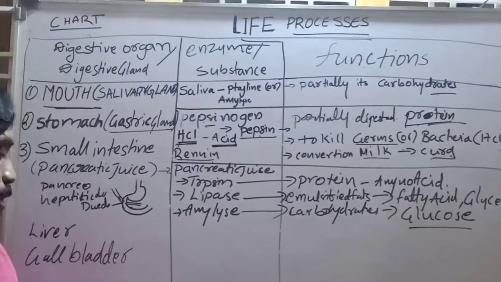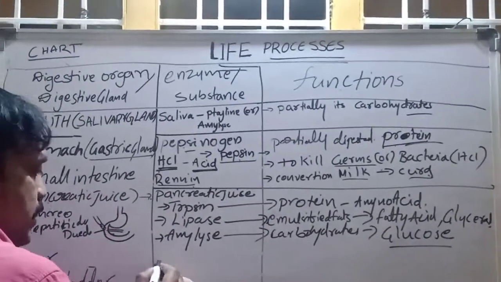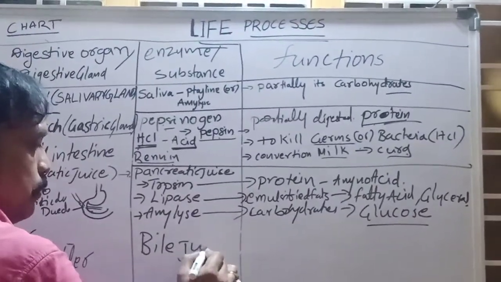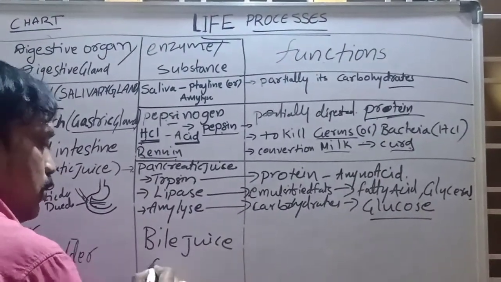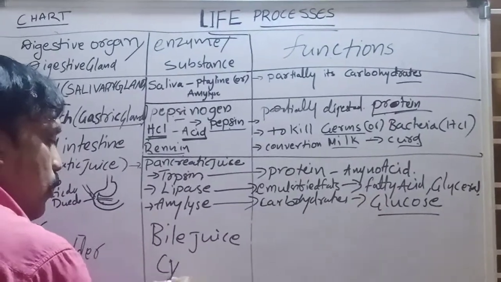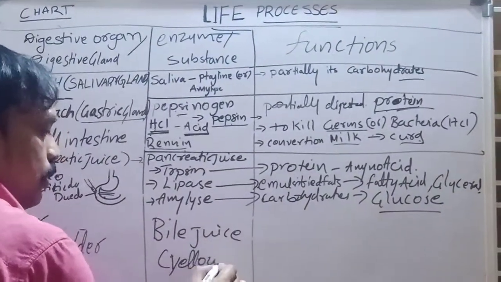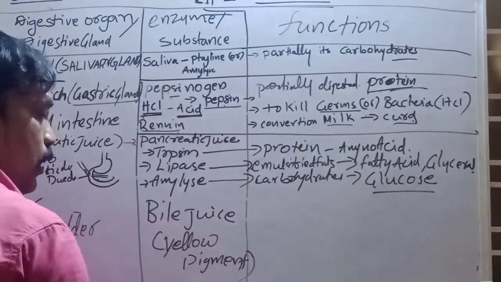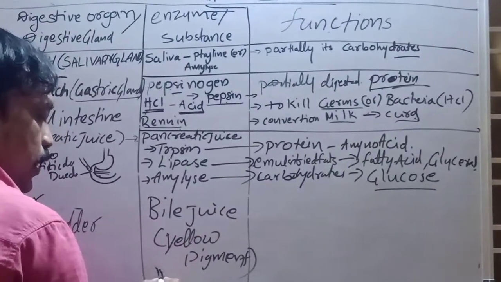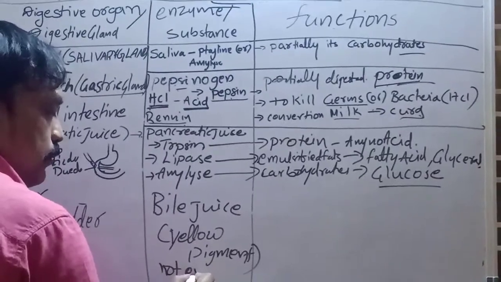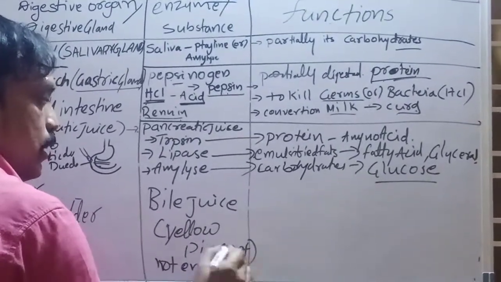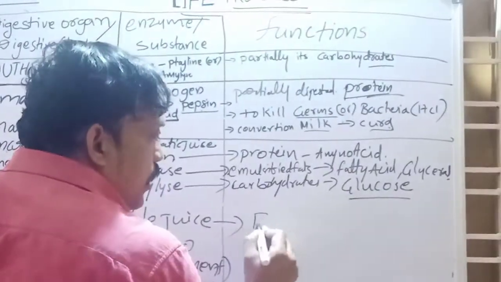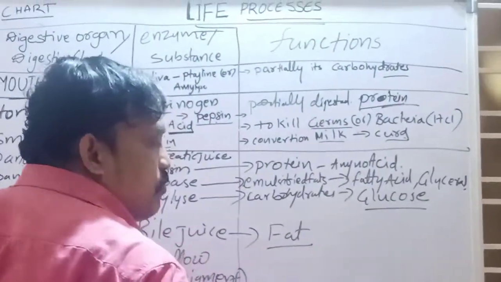And the liver, what is the function of the liver? The liver is releasing what? Bile juice. What is bile juice? A yellowish pigment. It is not an enzyme, just a yellow pigment. Remember, it is not an enzyme. This bile pigment is useful for fat. Fat is what? Complex molecules.